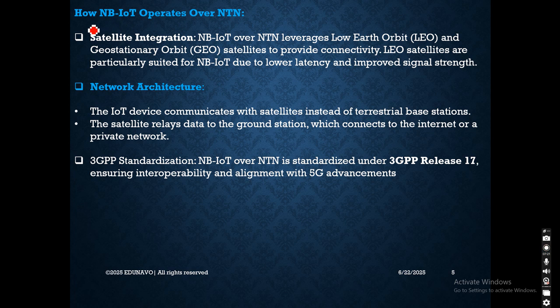Now the next thing is how NB-IoT operates over NTN. There are different modes defined by 3GPP for the operating mode. 3GPP has defined 3 orbits. Number one is called LEO, low Earth orbit. Second is MEO, mid Earth orbit, and the third one is GEO, geostationary orbit. So we have the LEO, we have the MEO, and we have the GEO, geostationary orbit.